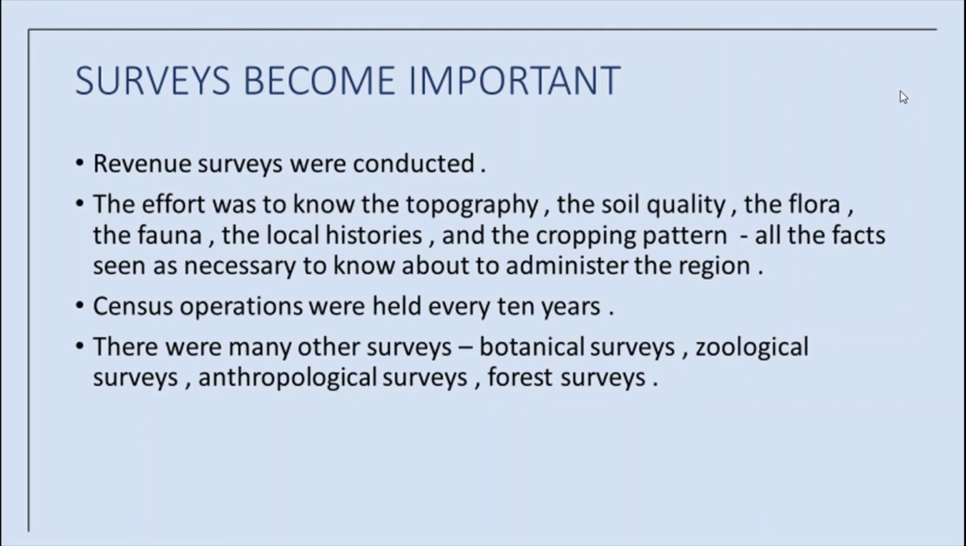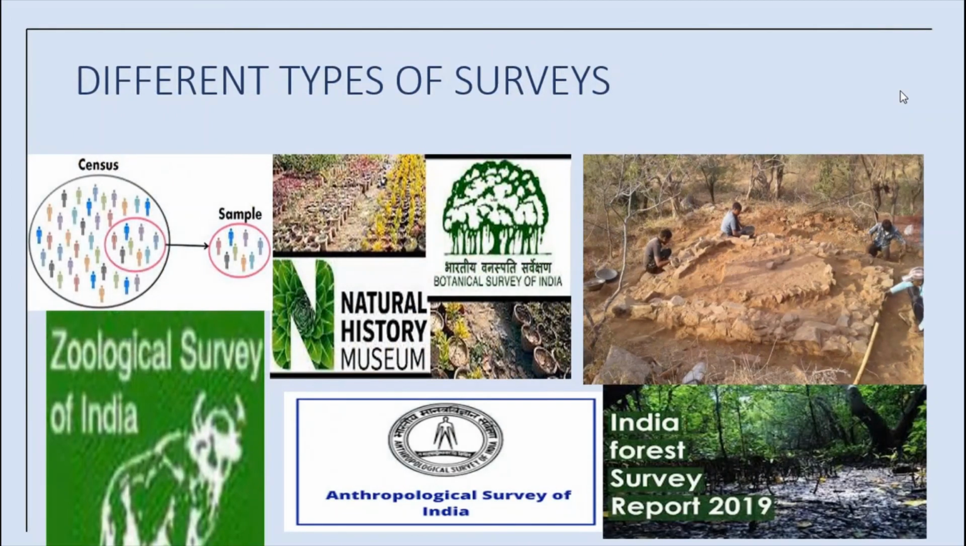We will see the pictures of surveys. See here the different types of surveys which were carried out by the British during the 19th century: census, botanical surveys, archaeological surveys, zoological surveys, anthropological surveys, and forest surveys.